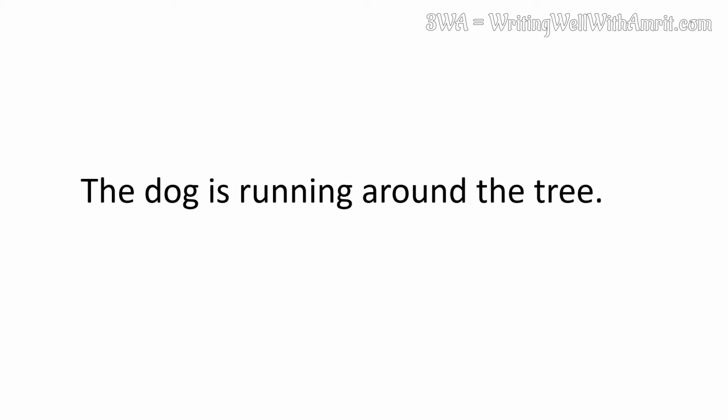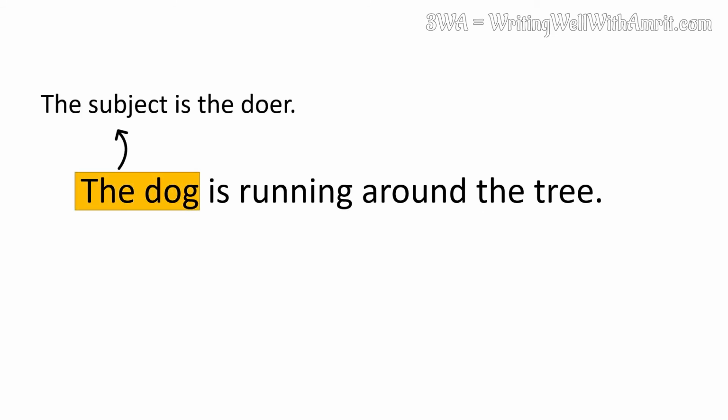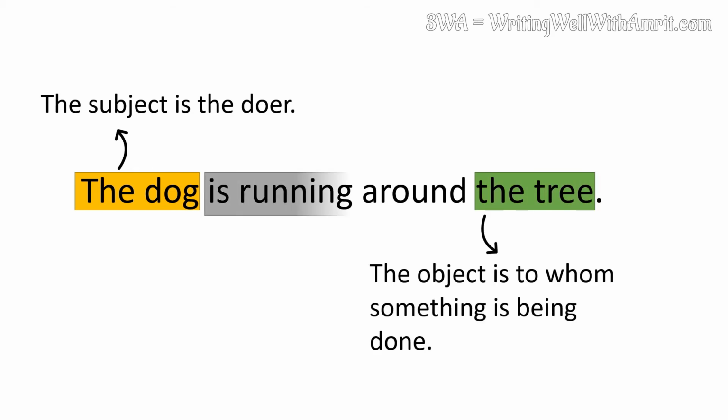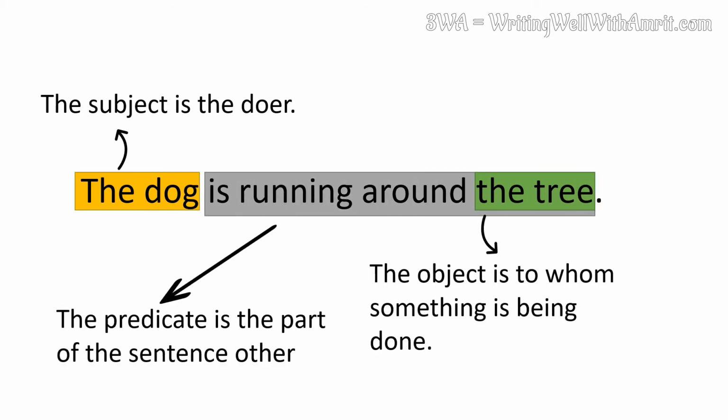Coming back to our first sentence. The dog is running around the tree. The subject is the doer. The object is to whom something is being done. The predicate is everything in the sentence other than the subject.